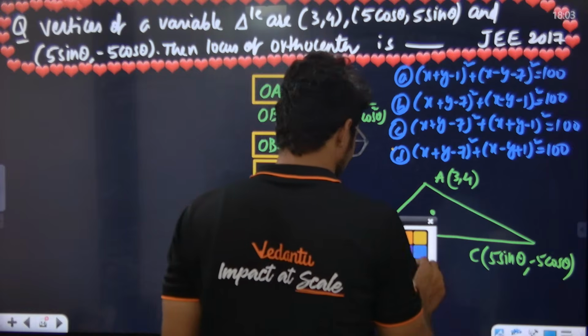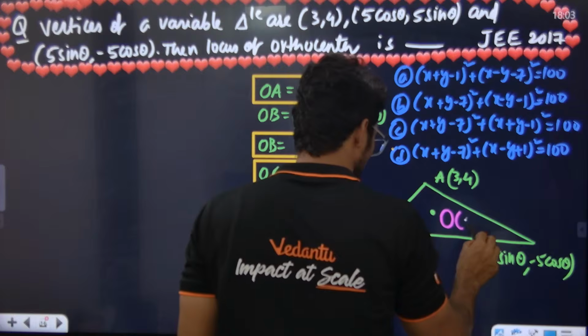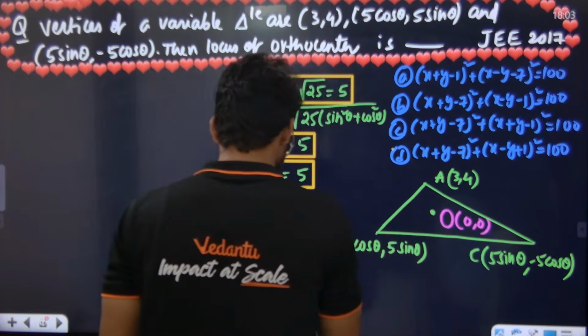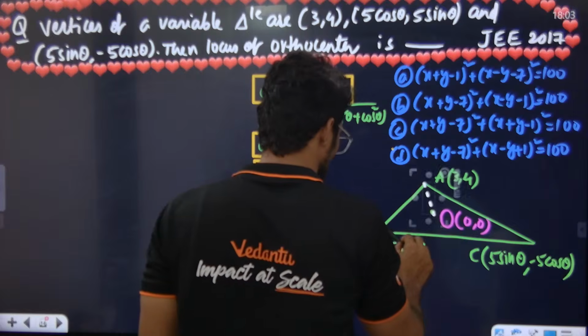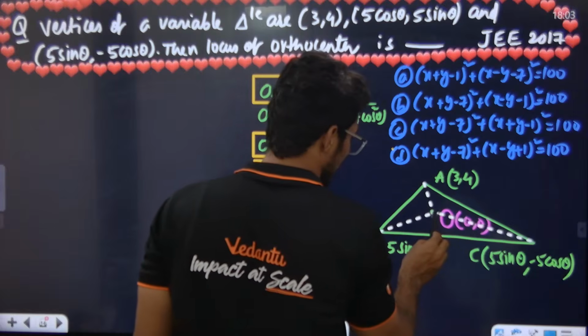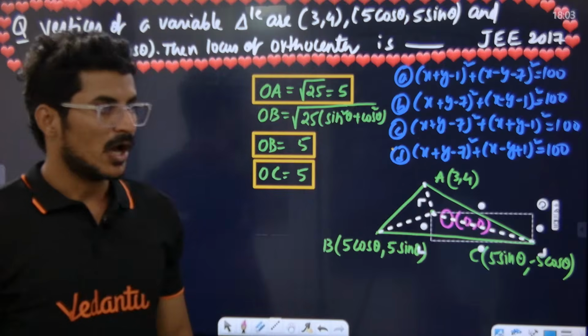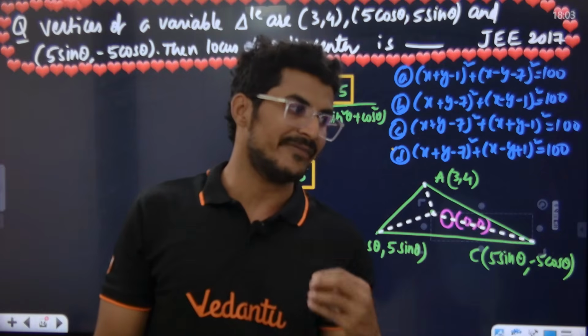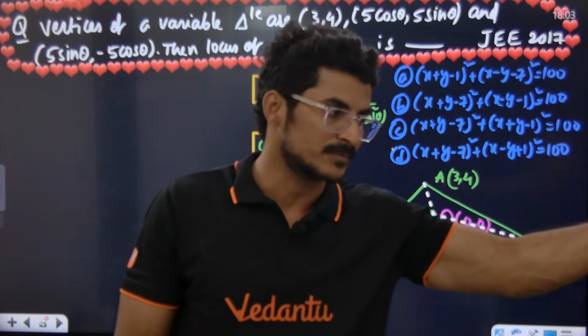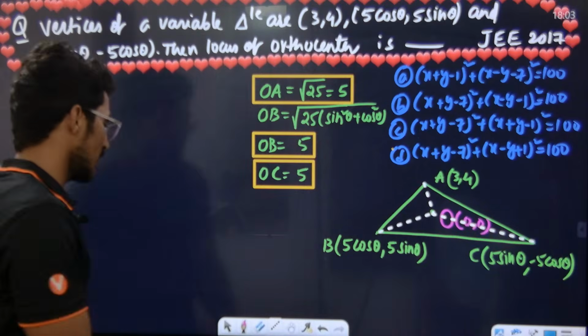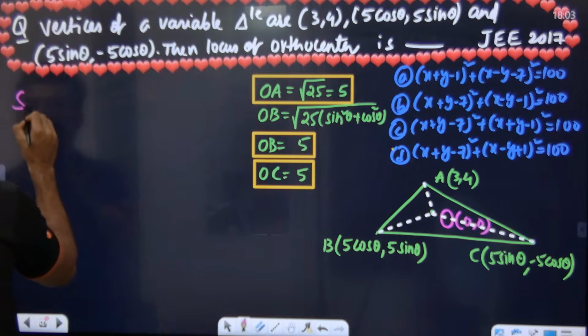Very important: circumcenter is the only point which will be at an equal distance from all the three vertices. How many of you know this property? Circumcenter is the only point which is at an equal distance from all the three vertices.